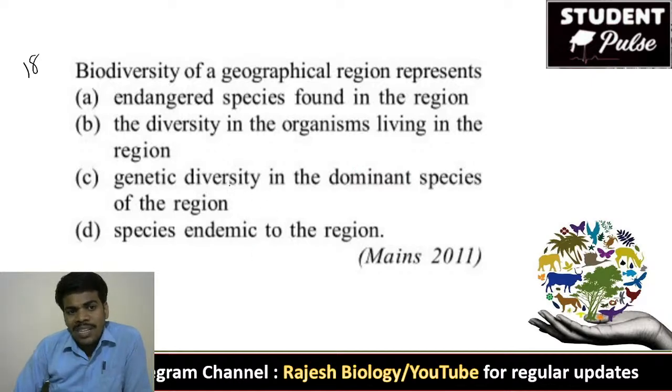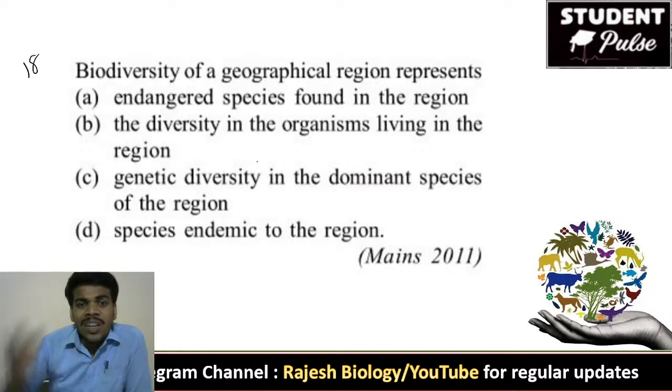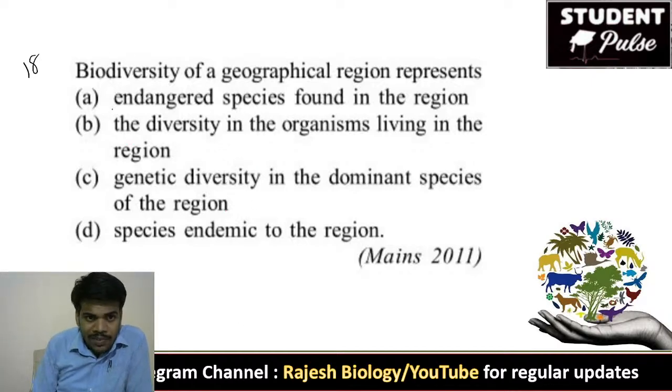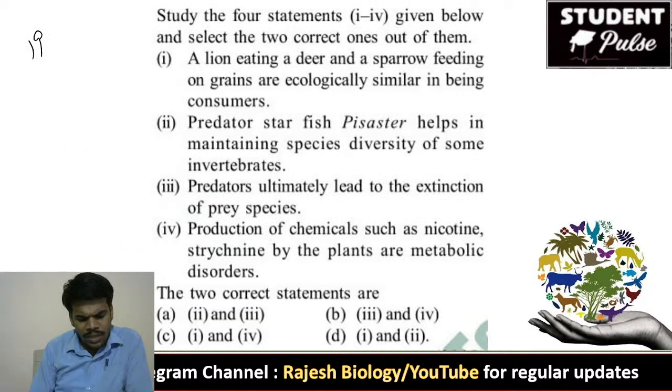Actually, biodiversity means diversity of living organisms in the region. So B is the right answer for the 18th question. The diversity of living organisms in the given area.